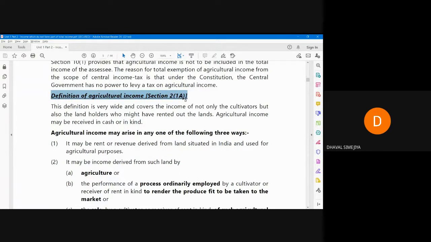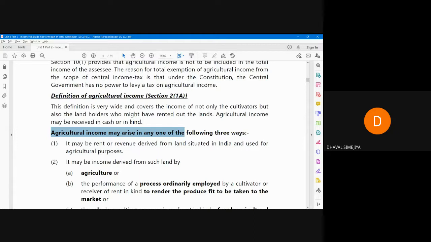The definition is very wide and covers the income not only from the cultivators but also the landholders who might have rented out the lands. Agricultural income may be received in cash or in kind. So agricultural income may arise in the following three ways. So these are the 3 points. That's how agricultural income can arise.